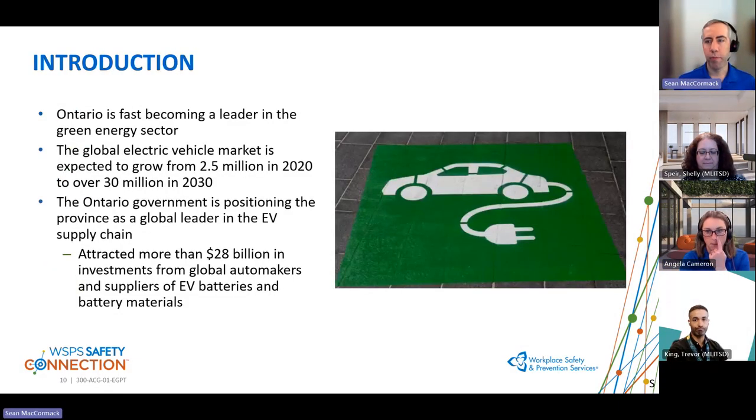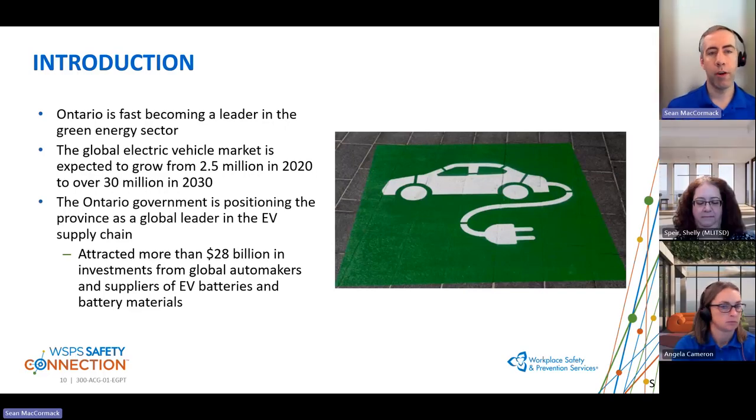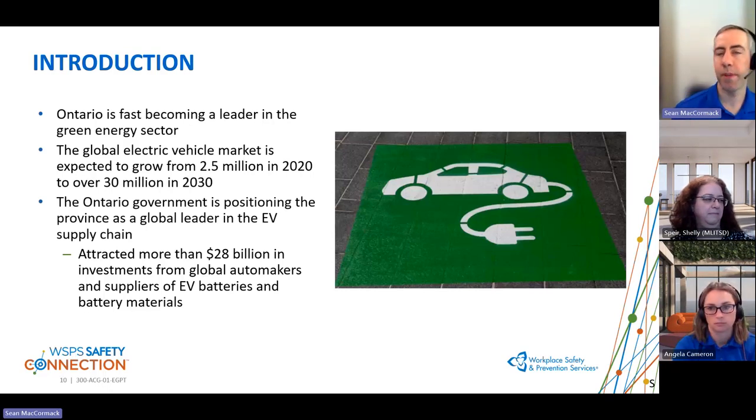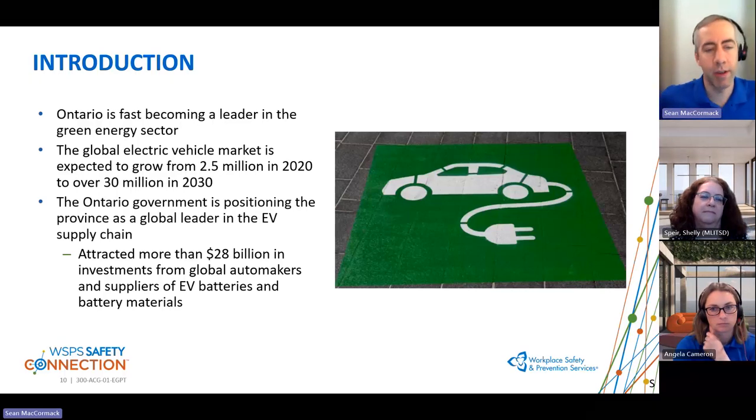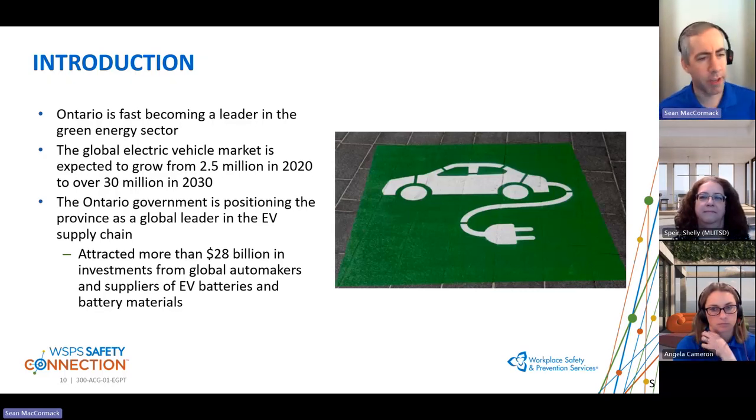So just a brief introduction to where Ontario sits in the battery electric vehicle market. As many people here are well aware, Ontario is fast becoming a leader in the green energy sector, especially around electric vehicles. The electric vehicle market globally is expected to grow from about 2.5 million in 2020 to an estimated 30 million vehicles by 2030. And the Ontario government is really working to position the province as a leader in the supply chain. We'll talk about the funding on the next slide.